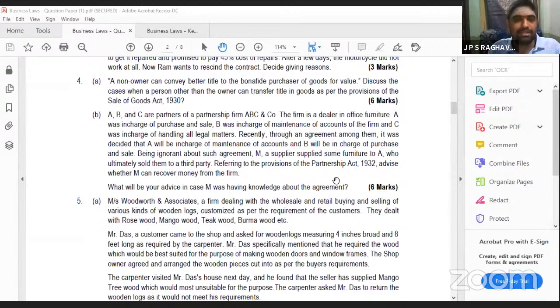But they are asking you a different question also. Here also you have to write what is there in the act itself. You have to write the main bare act section. You have to write facts of the case, then analysis and answer.